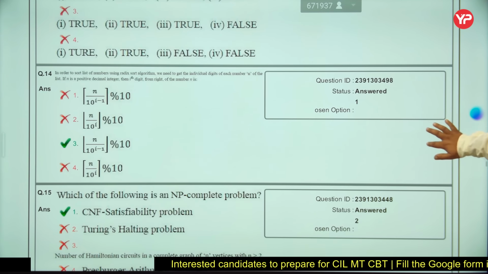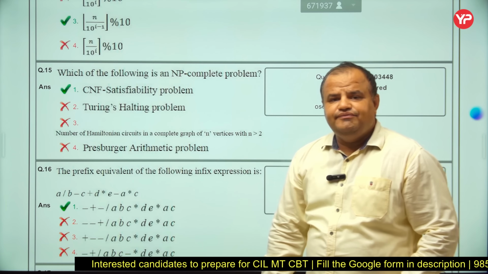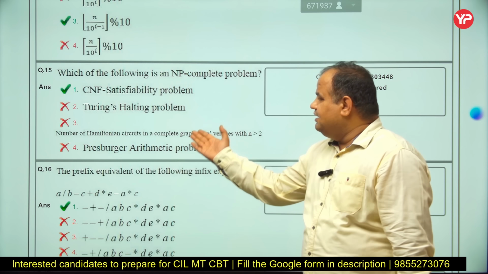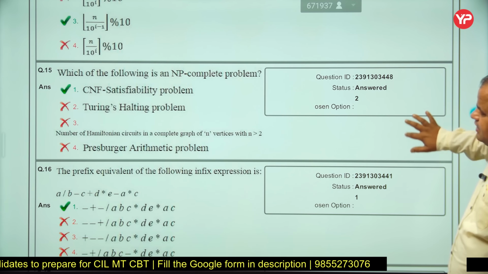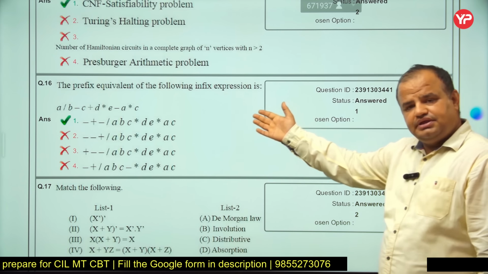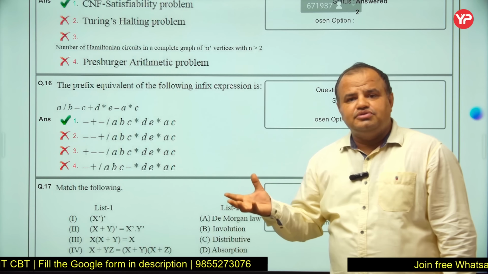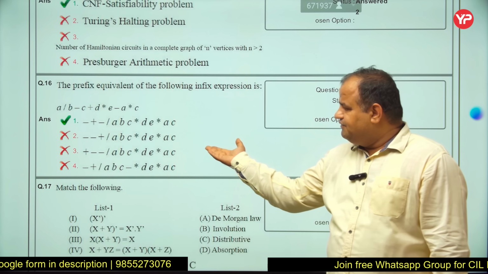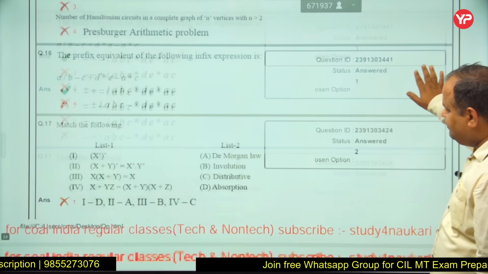Now you can see here, these are questions from NP complete problems. If you are a bit aware of what P, NP, NP complete and NP hard are, then it will take just 20 seconds to solve this problem, not more than that. Again, you can see many times in GATE and ISRO, how to convert infix into postfix and find the value of postfix. Again, hardly 30 to 40 to 50 seconds, if you know, then you can easily solve these problems. So with that, my dear students, you know the level of questions.